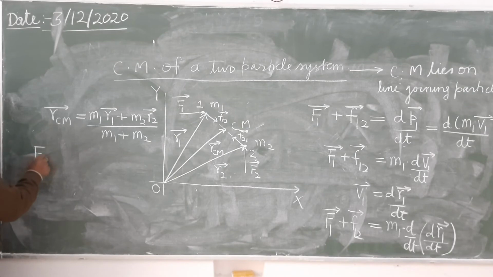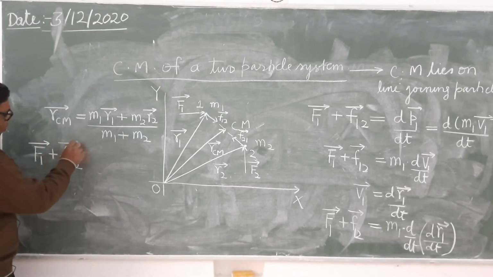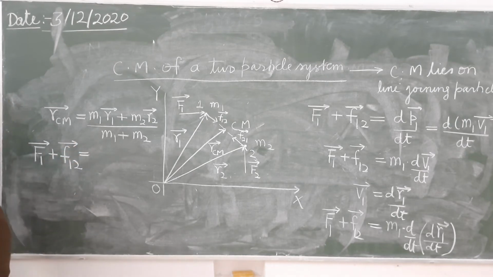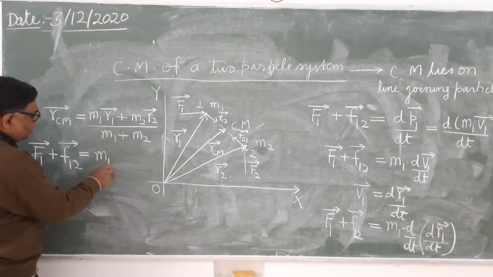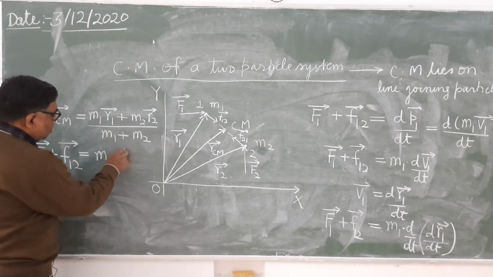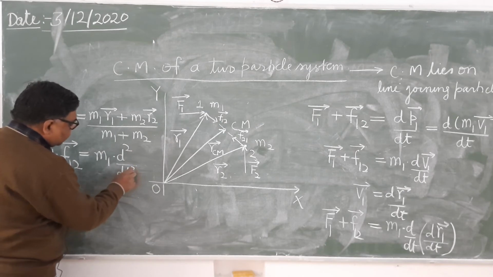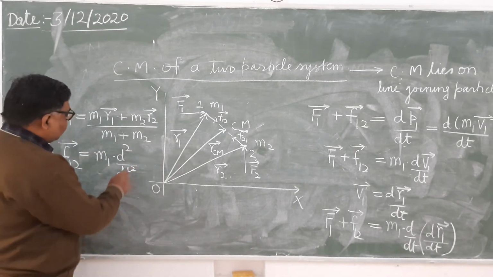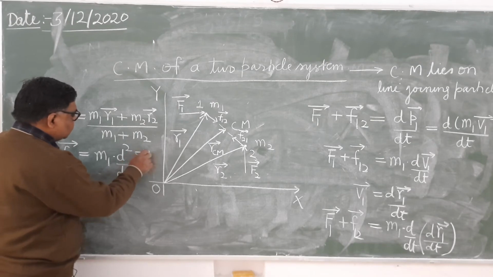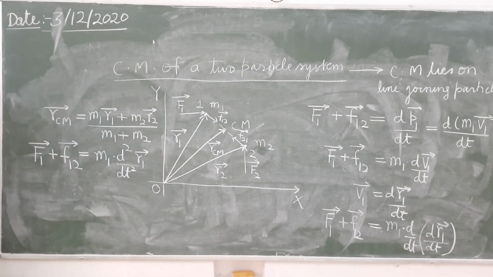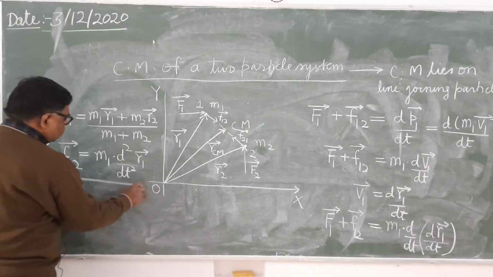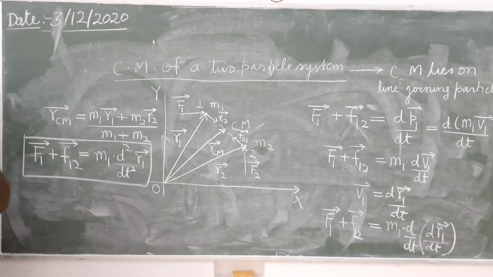Vector F1 plus vector F12 equals m1 into d2 r1 upon dt square. It's clear? This is for the particle 1. This is for the particle 1. Is it clear? This will be for the particle 1.